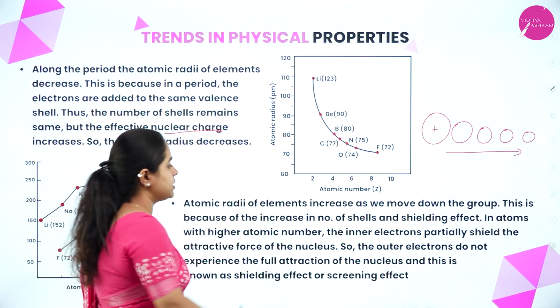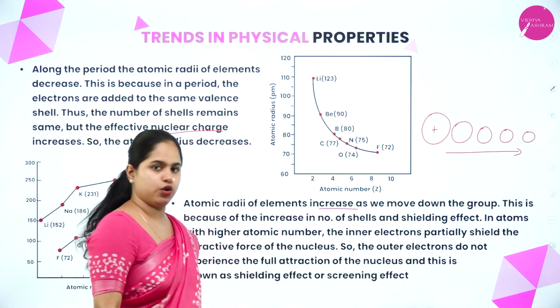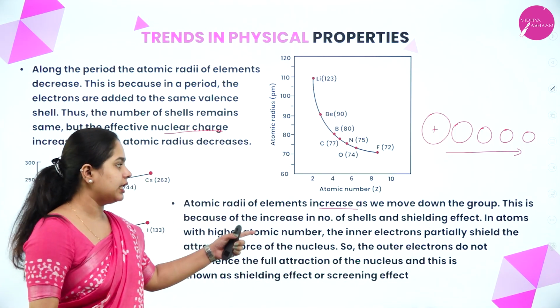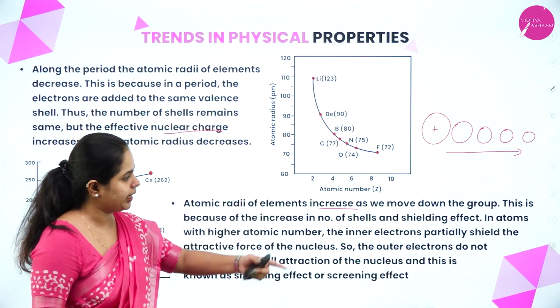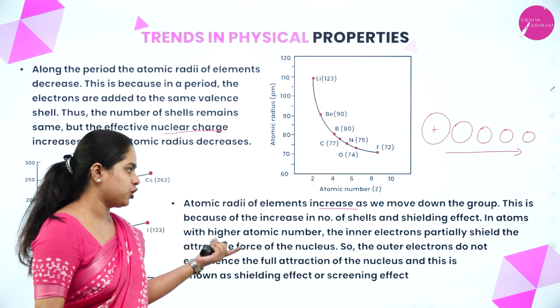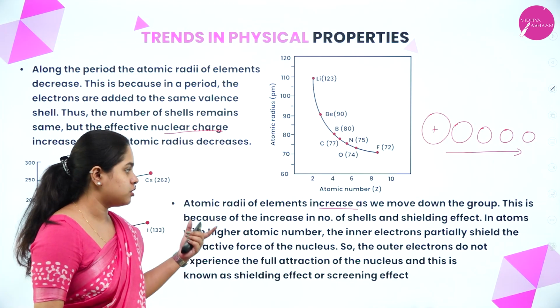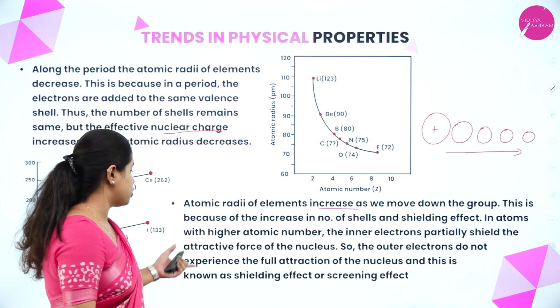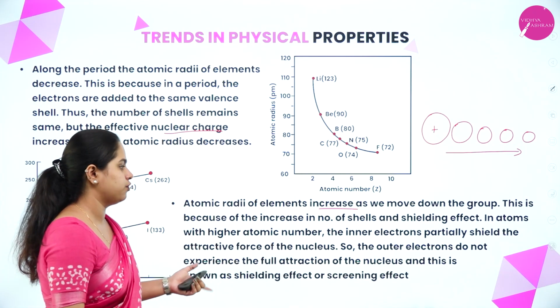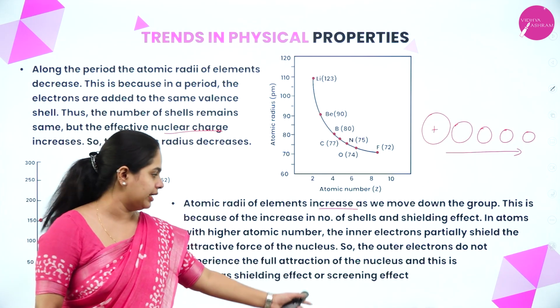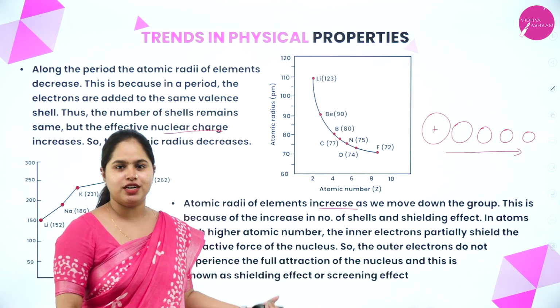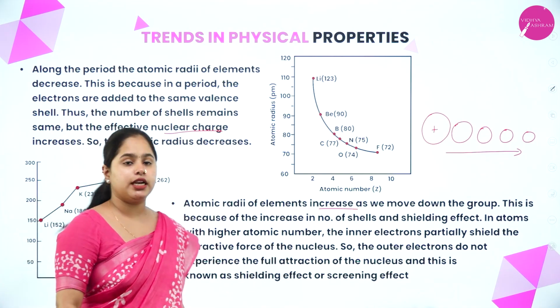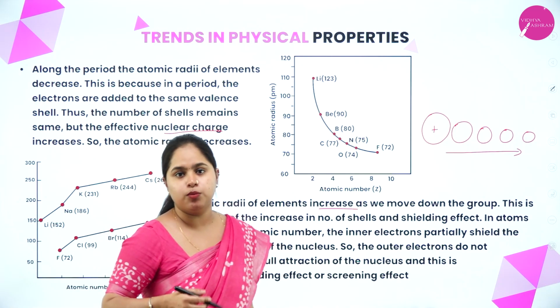Now, moving on to how the atomic radius changes down the group. The atomic radius of elements increases as we move down the group. Why? This is because of the increase in the number of shells and the shielding effect. In atoms with higher atomic number, the inner electrons partially shield the attractive force of the nucleus. So, the outer electrons do not experience the full attraction of the nucleus, and this is known as the shielding effect or screening effect. So, what did you understand from this? The atomic radius of elements increases as we move down the group.